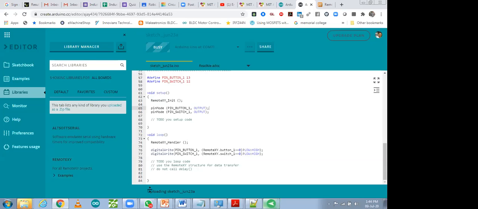You can see over there that your code is uploaded successfully, but it is still showing uploading sketch. So wait for a second. Yes, it's still uploading.